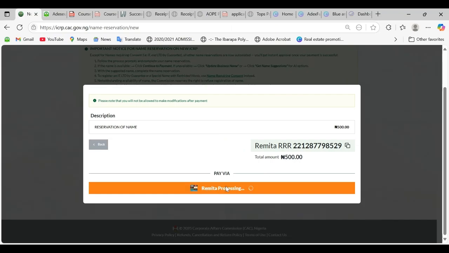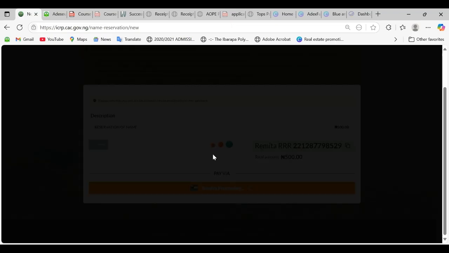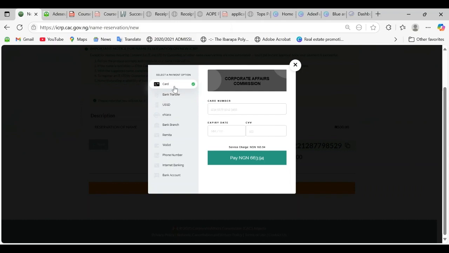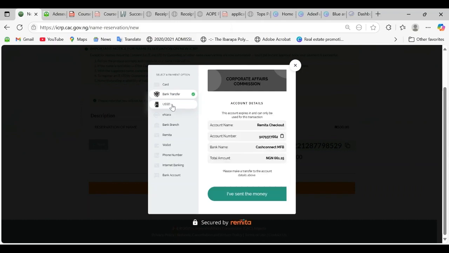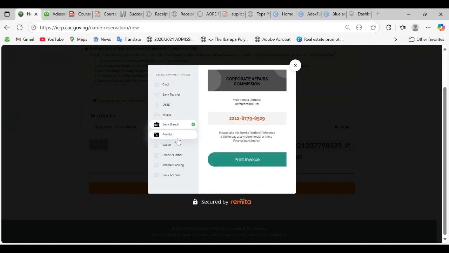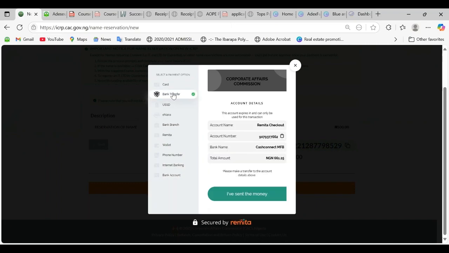Just click on remitter. When you click on remitter, you have different payment options. You have the bank, the card, the bank transfer, the USSD. You can pay with e-naira, you can pay into your bank branch, you can pay through remitter using your phone number, and the like. So that's how you are going to make the payment. When you make the payment, you are going to get instant approval since the name is available for registration. So thank you, and we are going to meet in the next class on how to register your reserved name.